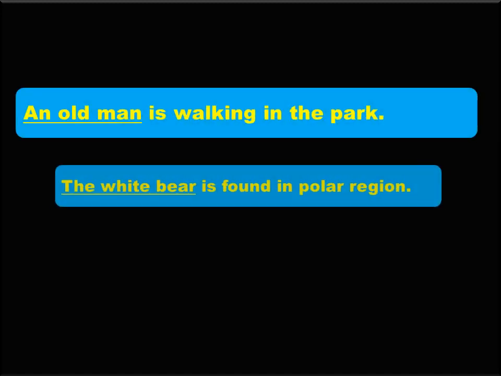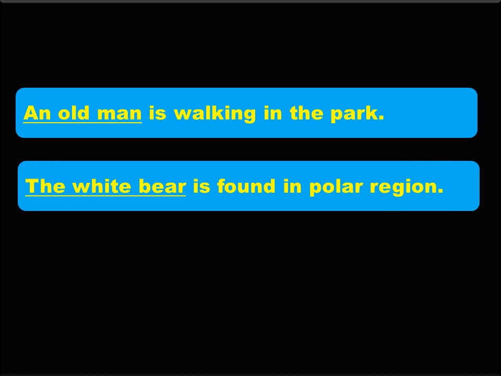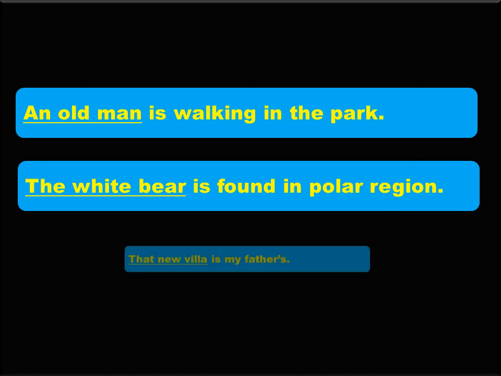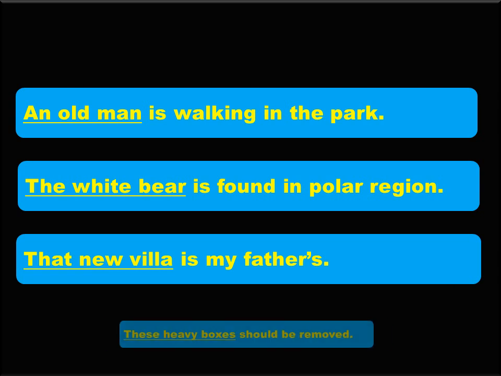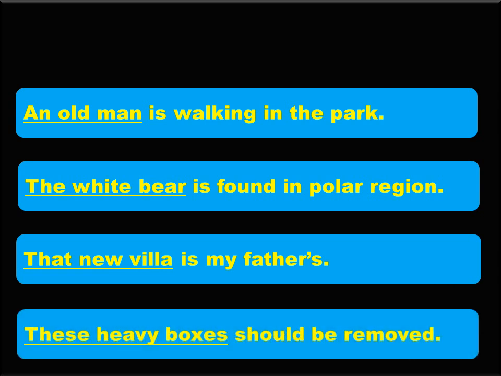Now let's see some more examples. An old man is walking in the park. The white bear is found in polar region. That new villa is my father's. These heavy boxes should be removed. In these sentences, we have used the determiner as well as the adjective.